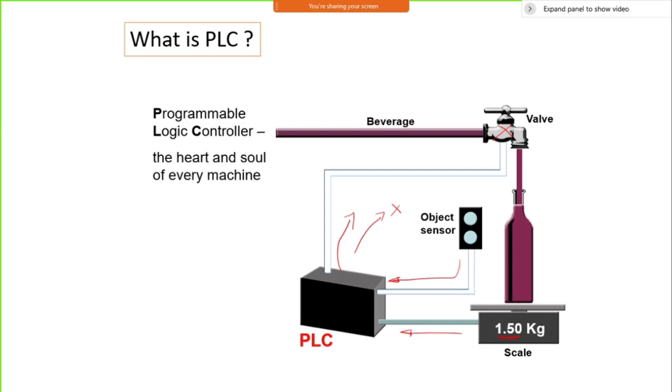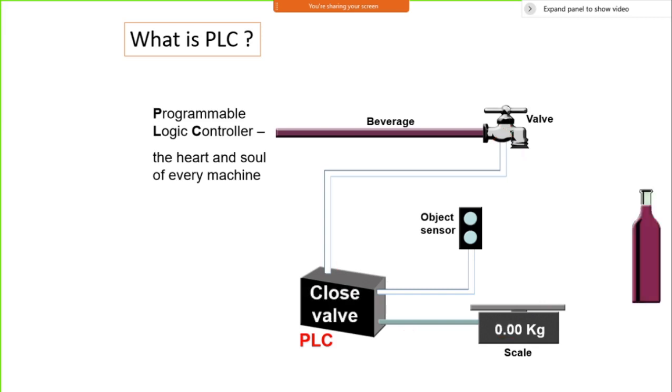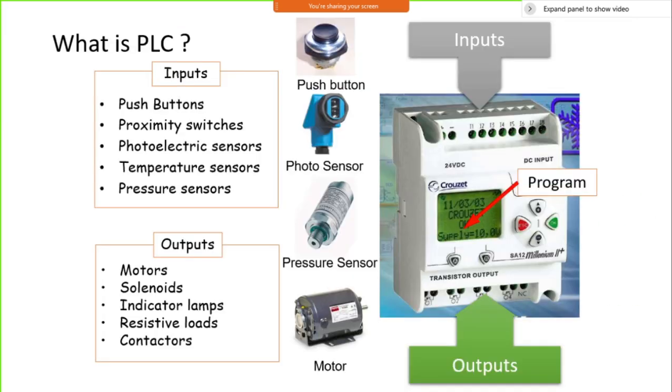So that is what typically works as a bottle filling machine. We'll now look at how this PLC looks. This is nothing but a small device, and typically inputs are on the upper side and outputs on the bottom side. Most of the time it may be reverse. That depends on the type of construction of the PLC. It depends on different companies, and they take a decision on it.